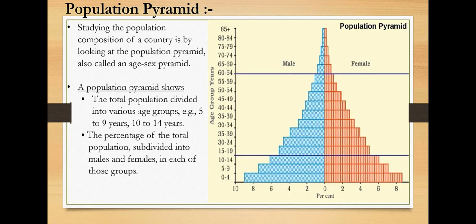We can see the shape of the pyramid, right? The shape of the pyramid tells you the story of a particular country. How many children are below 15? They are called young dependents. And how many people are above 65? They are called elder dependents.